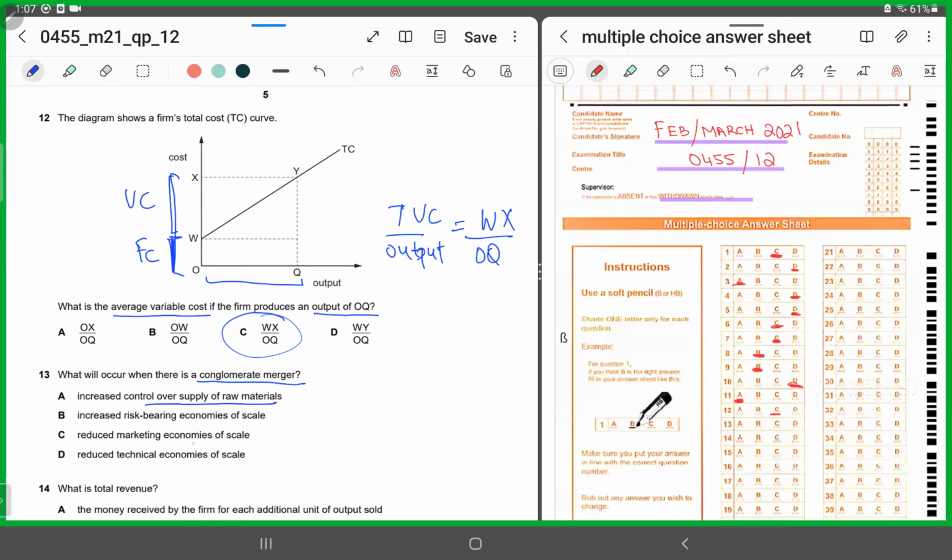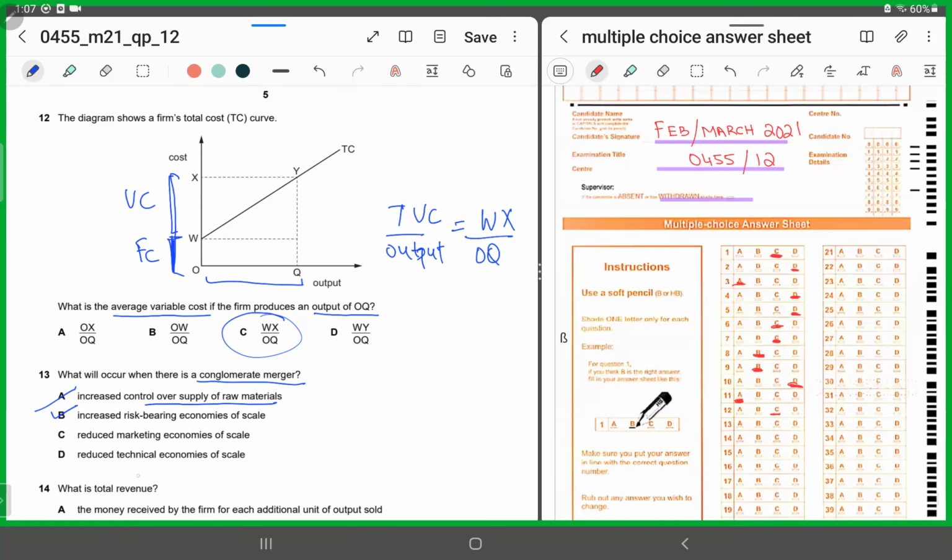Since they are unrelated, they won't have control over the supply of raw materials because it's not the same sources, right? So we'll chop A.